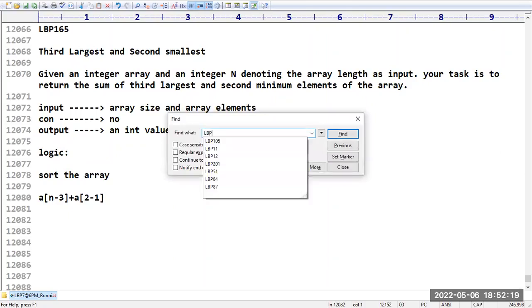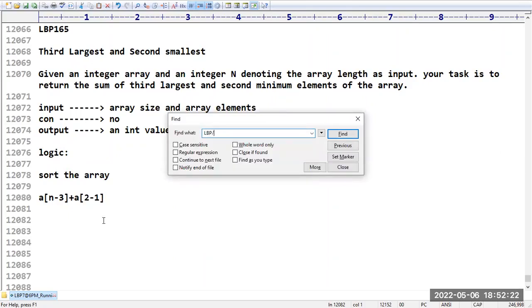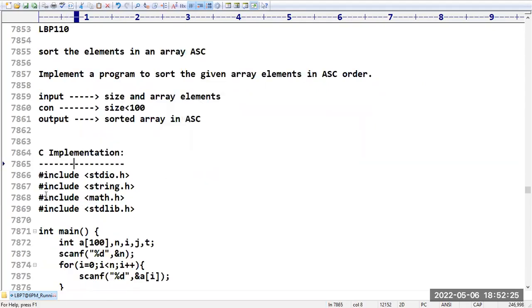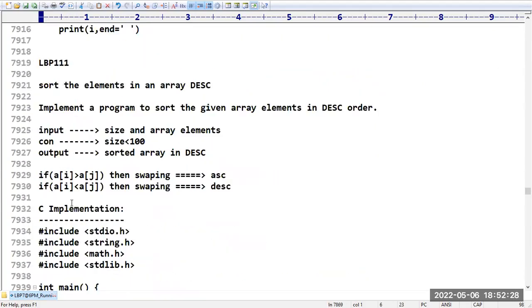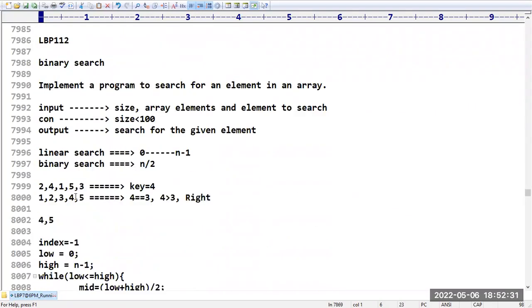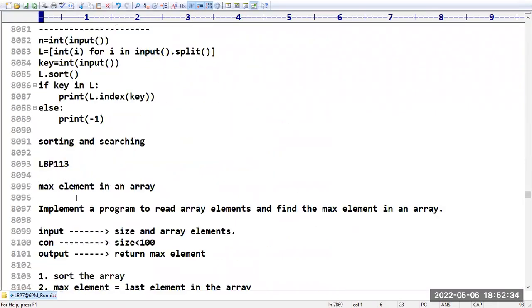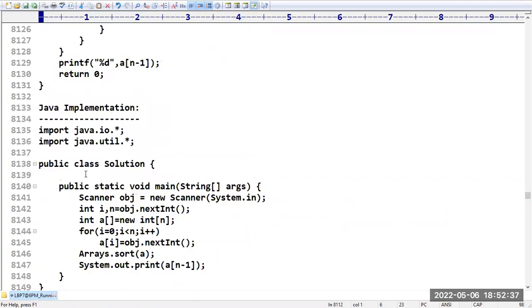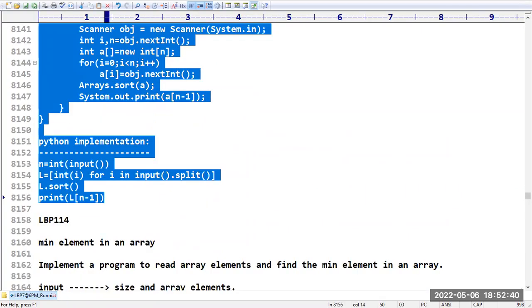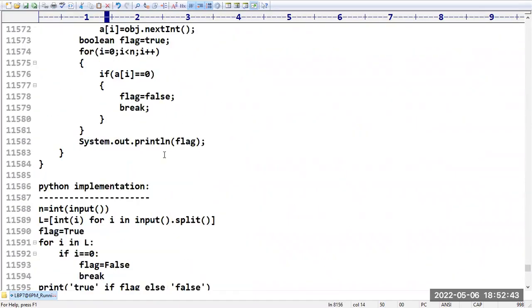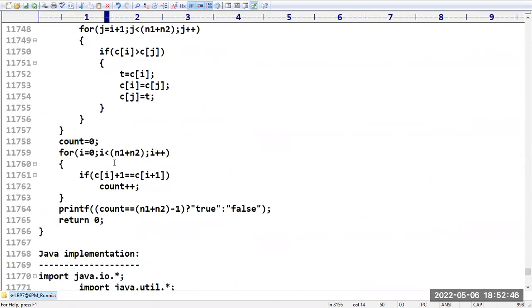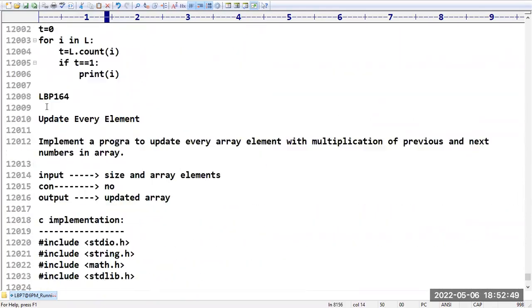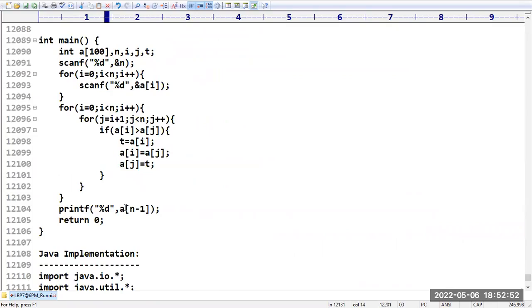I think in LBP somewhere in 110 we have performed sorting order. Same program I am taking here. Otherwise, the maximum and minimum element program is there. Yeah, so here also I applied the sorting technique. Same thing I am taking here. Yes, you can see here. In C language, I am printing a of n minus 3 plus a of 2 minus 1.